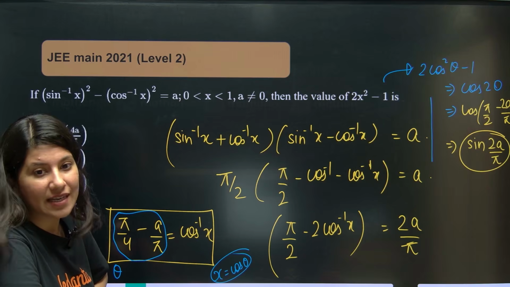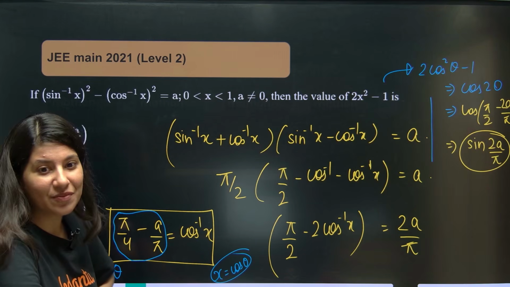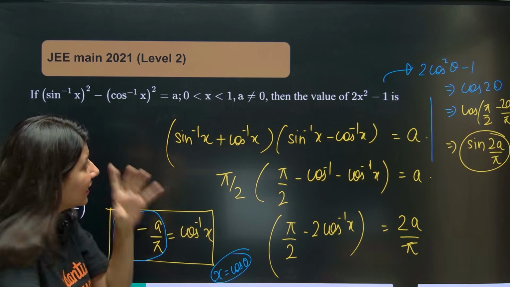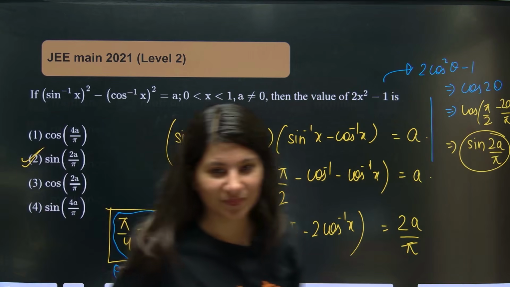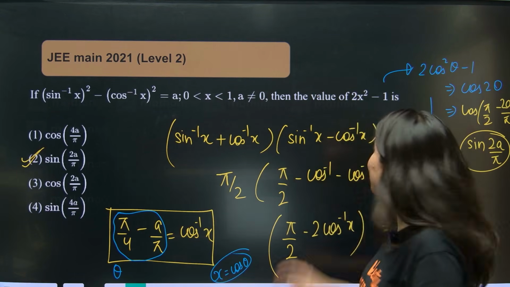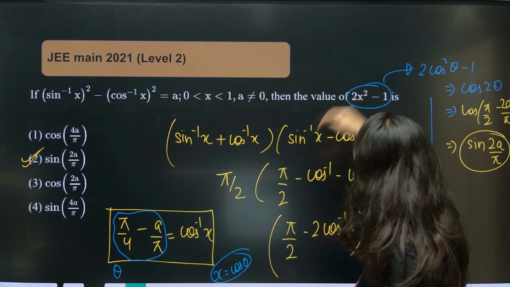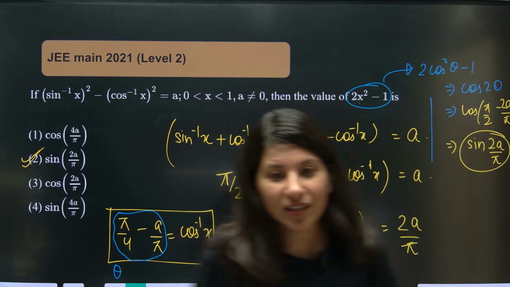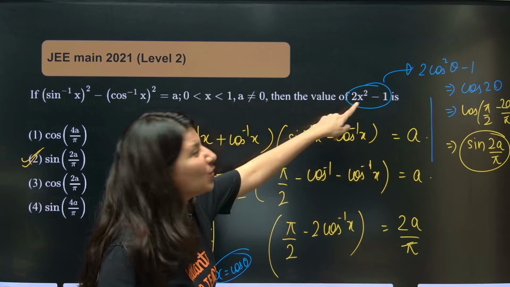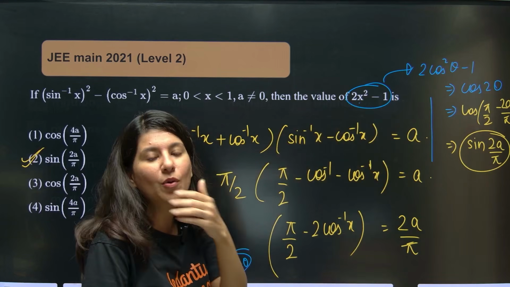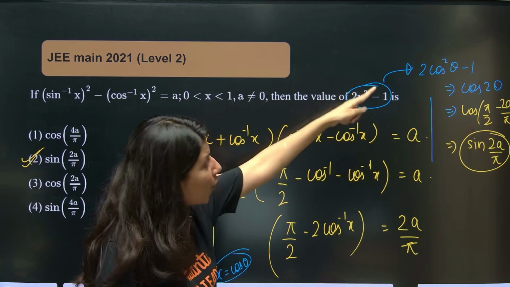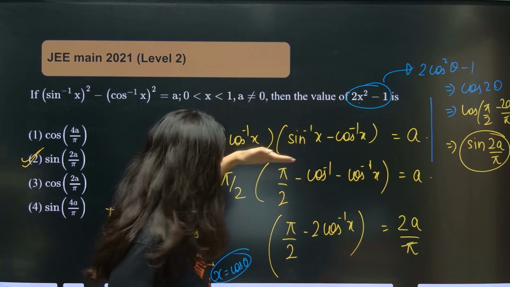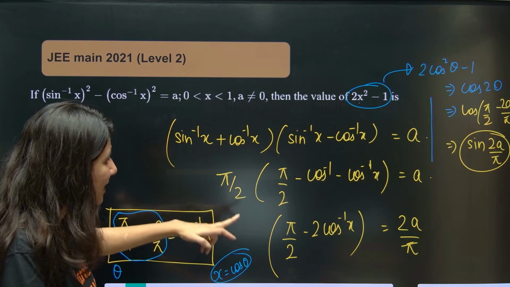I completely agree, we can't think that far away. But the hint is there: 2x square minus 1. Can you see that if x is sine theta, then 2 sine square theta minus 1 has no formula? But if x is cos theta, then we have a formula. So that's why I thought, why not calculate cos inverse x.